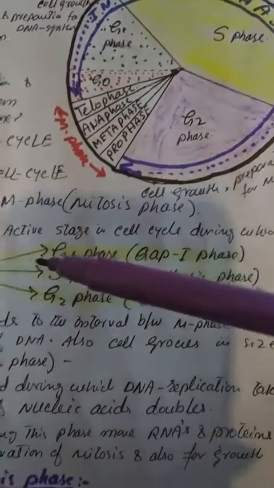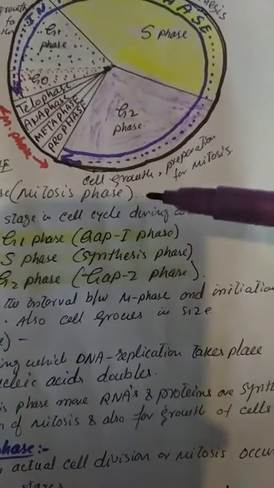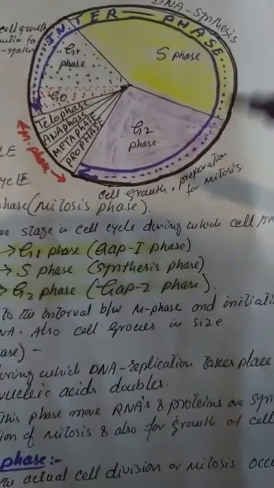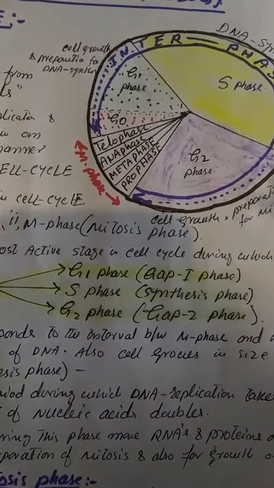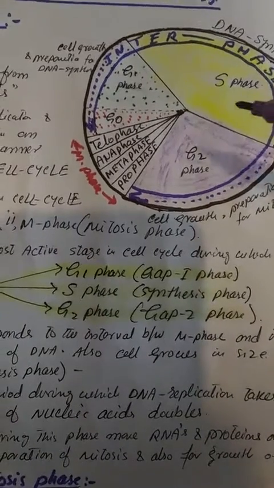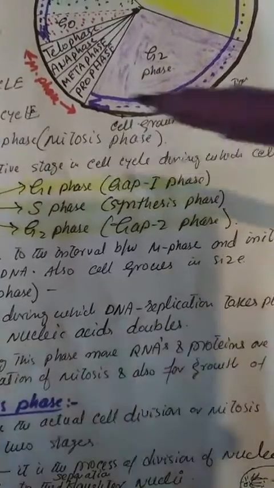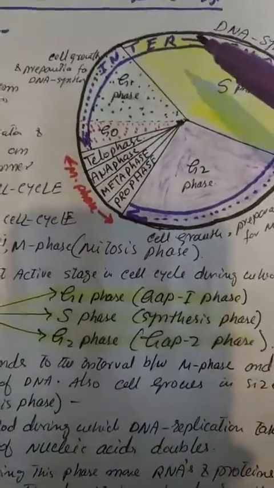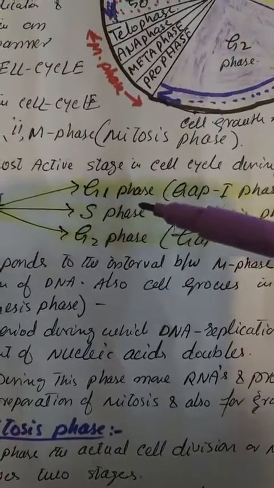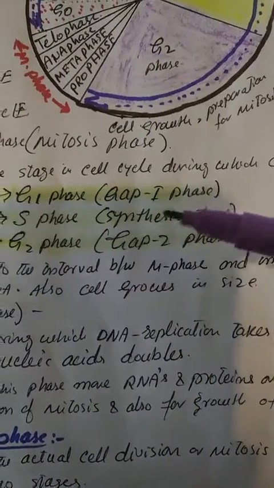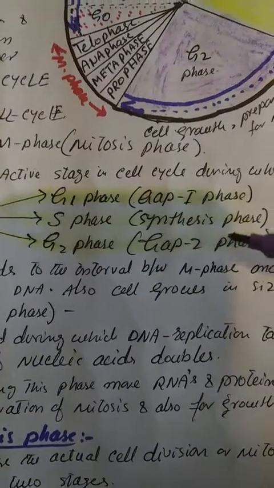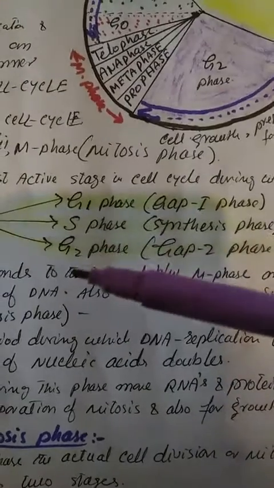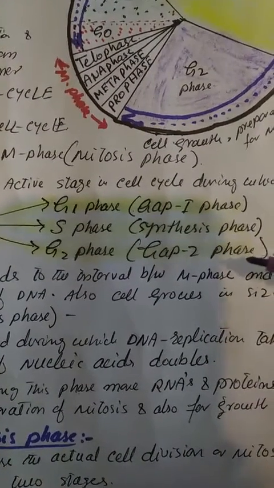Interphase is the most active stage in the cell cycle, and during this stage the cell actually prepares for the cell division. This interphase consists of, as depicted in this sketch, the G1 phase, also known as GAP1 phase. Then the next phase is the S phase or synthesis phase. Now the third phase is the G2 phase or GAP2 phase.